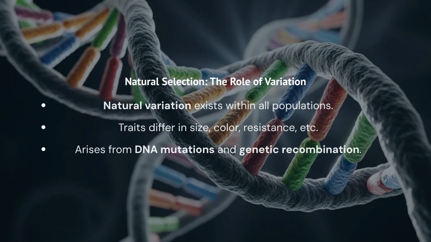Natural selection begins with variation. Within any population, individuals are not identical. They possess a range of heritable traits. These variations arise from random mutations in their DNA and genetic recombination during reproduction. Some variations might be beneficial, others neutral, and some detrimental.